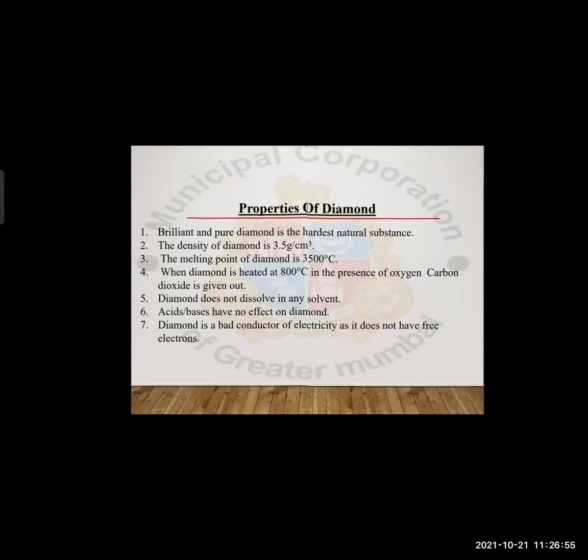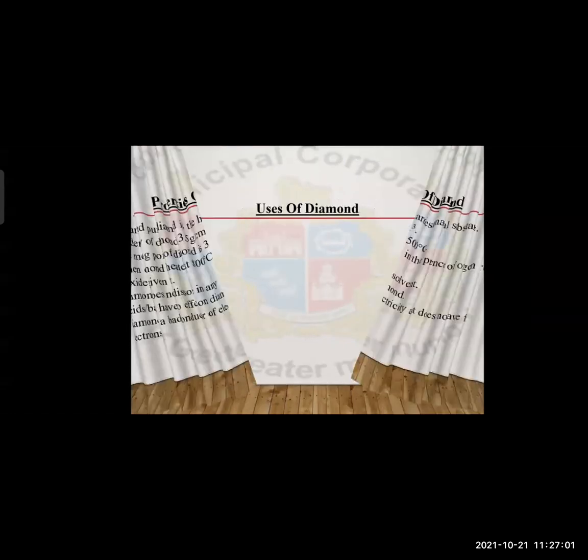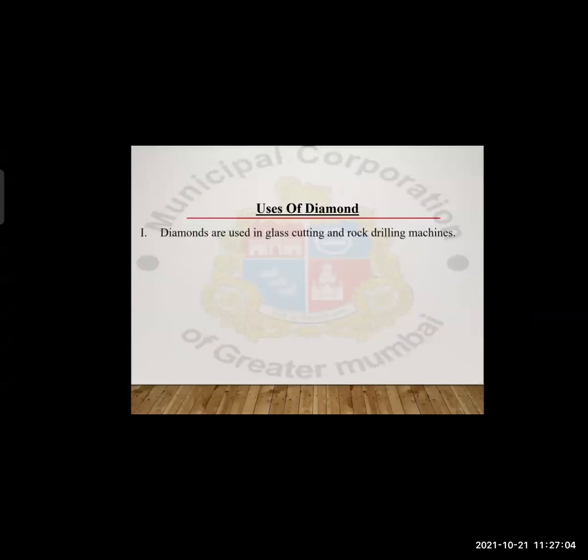Next one is the uses of diamonds. This is an important question. Uses of diamond can be asked for 2 marks. What are the uses of diamonds? Diamonds are used in glass cutting and rock drilling machines. See, it is so hard. It is used in glass cutting and in machines which drill rocks, big rocks. So at such places, diamonds are used.